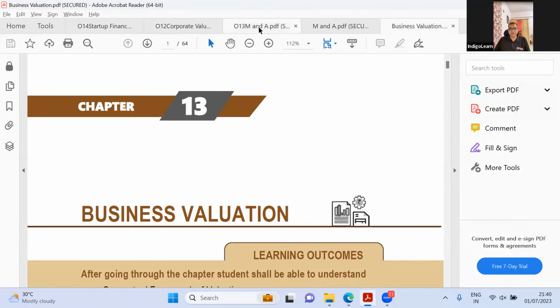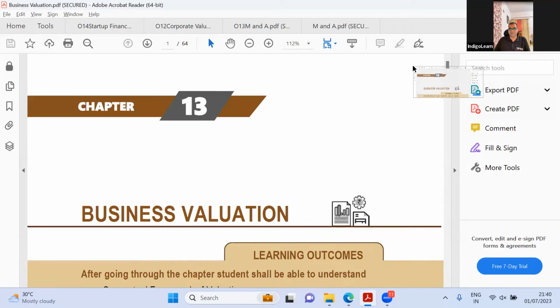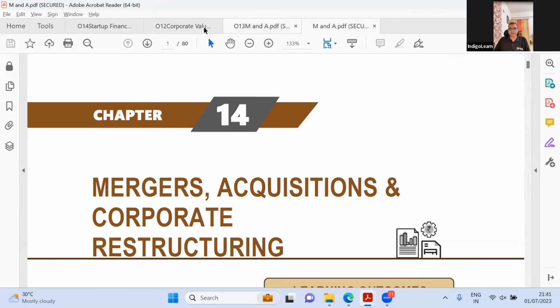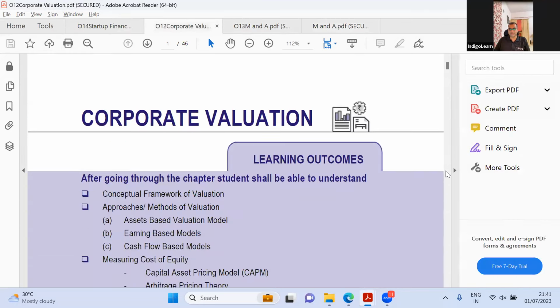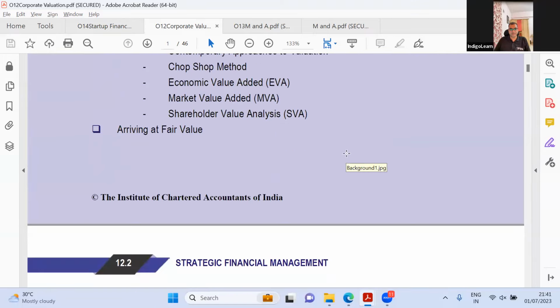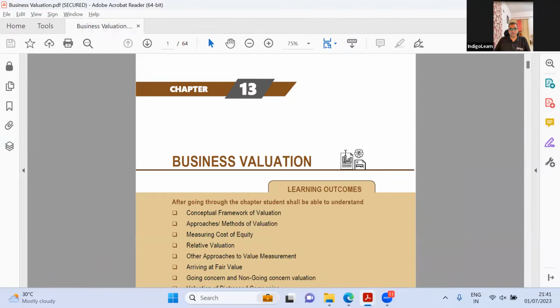Then coming to the next chapter, which is corporate valuation, which is now called business valuation. Okay, so business valuation: in the old syllabus it is 46 pages, and the new syllabus is 64 pages. Okay, there is some change here. Let us see what it is. Cash flow based, arriving at fair value, and so on and so forth. This is as per the old syllabus. Let us see what is there in the new syllabus.